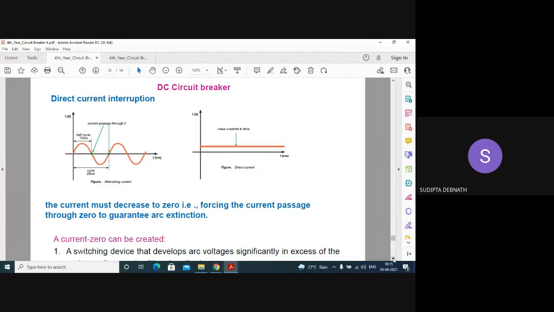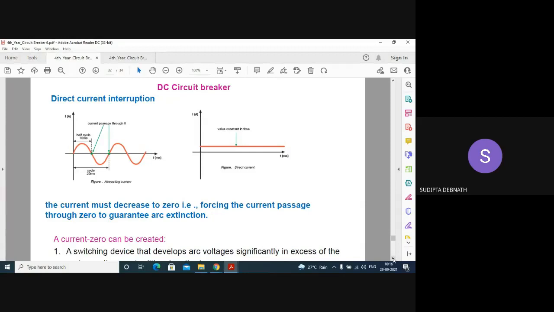Now, these are all about AC circuit breakers because the arc is interrupted when the current is 0. But in DC circuit breakers, I have only 2 slides because this is still not in a very developed condition. Here also the arc is interrupted at current 0.